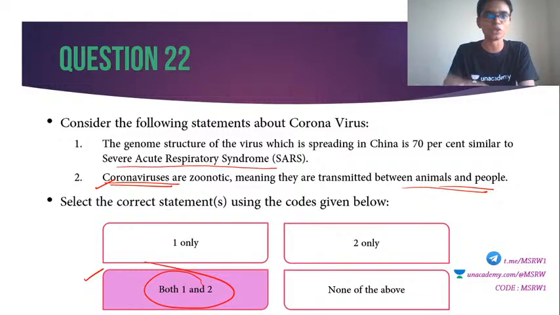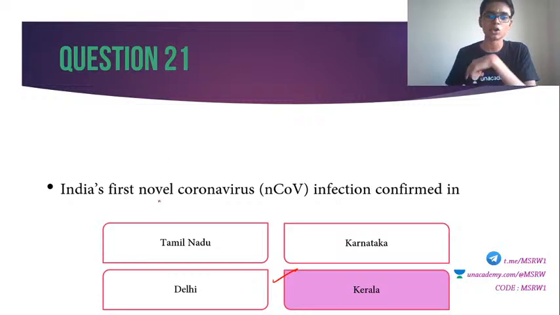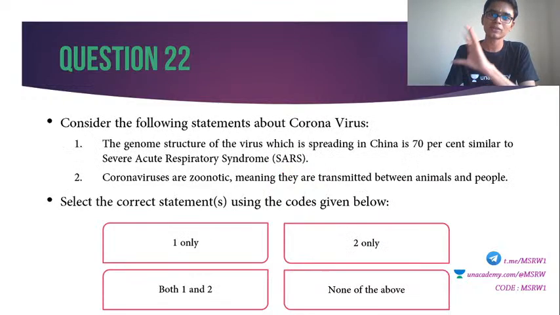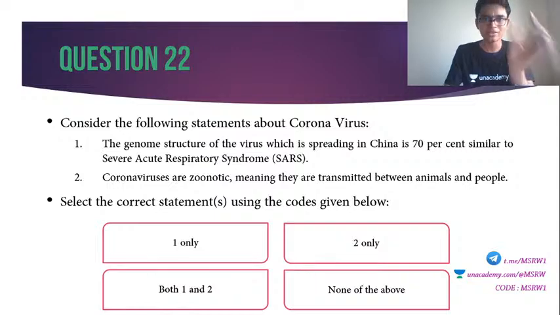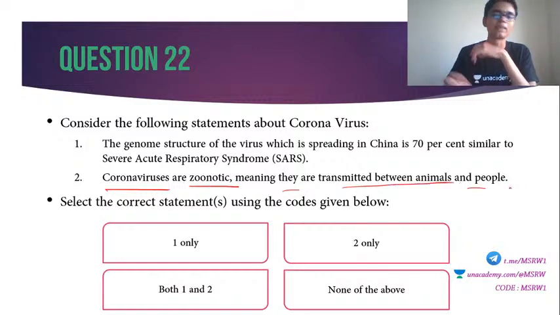Coronavirus is nothing new. Okay, COVID-19 is a new variant of coronavirus. Look at the previous question. It says novel coronavirus, NCOV. This is the new thing. There was coronavirus for a very long time. People knew about this virus for about decades. Okay, but this trait of virus is something new. Clear? So usually coronaviruses are zoonotic, meaning they are transmitted between animals and people.